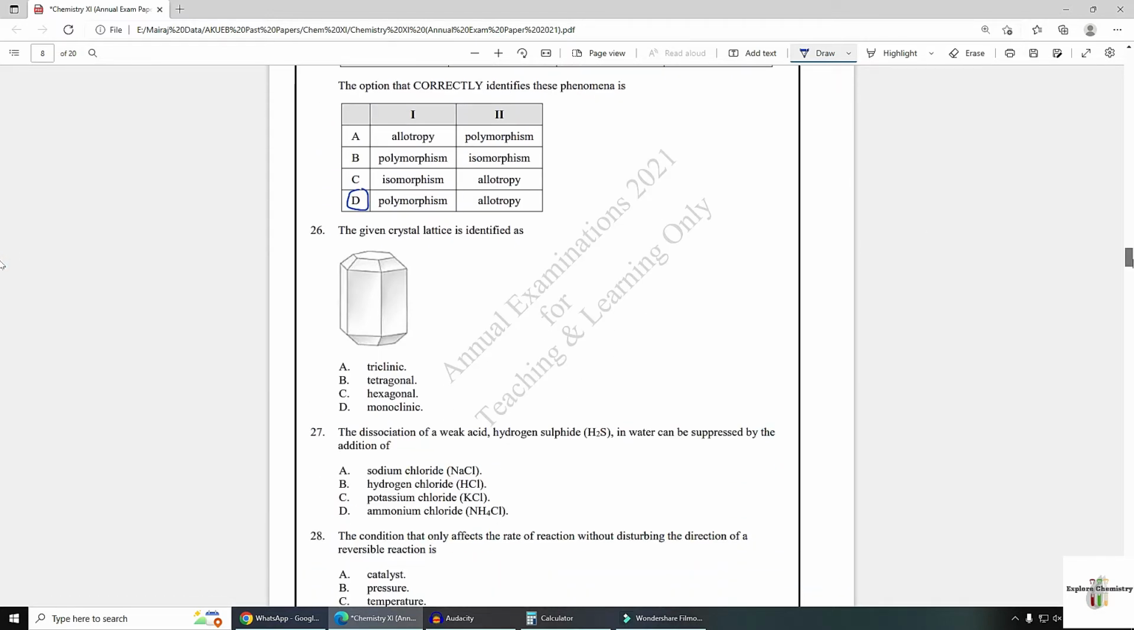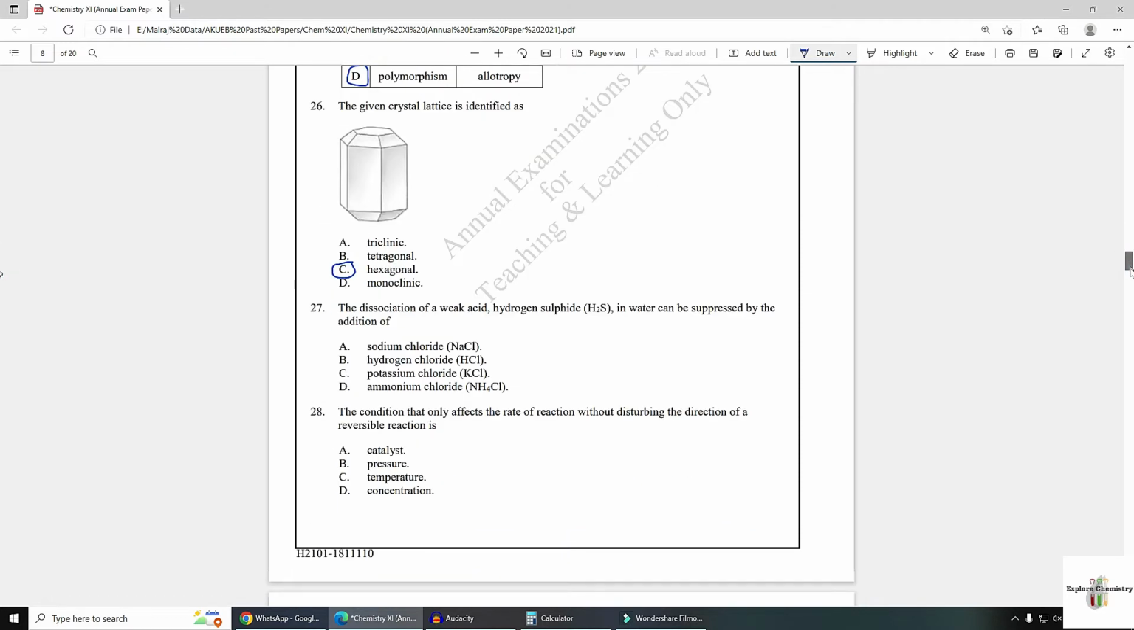Number 26. The given crystal lattice is defined as, this one is hexagonal. How will you recognize it? Because there are 6 corners. So this is the hexagonal crystal system.